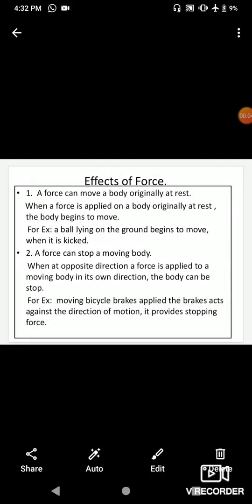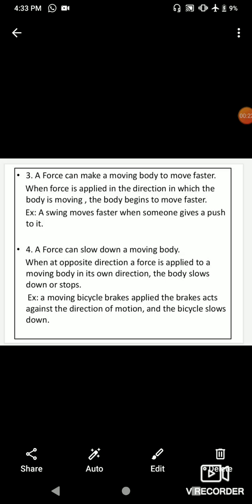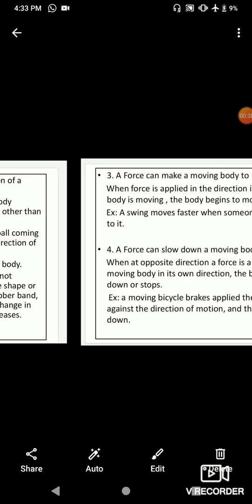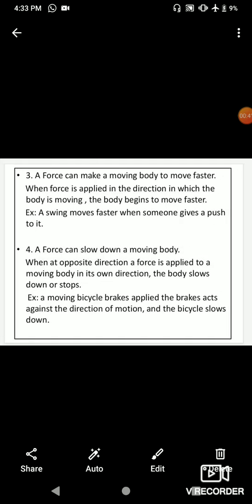In this third video of the chapter Force of Standard 6 Physics, we were discussing effects of force. In the previous video, I discussed the first 3 points on effects of force. The first point was a force can move a body originally at rest. The second point was a force can stop a moving body. The third point was a force can make a moving body move faster. I hope the first 3 points are clear to you all. In this video, I'm going to discuss the last 3 points, that is the fourth point, fifth point, and the sixth point. So in this fourth point,